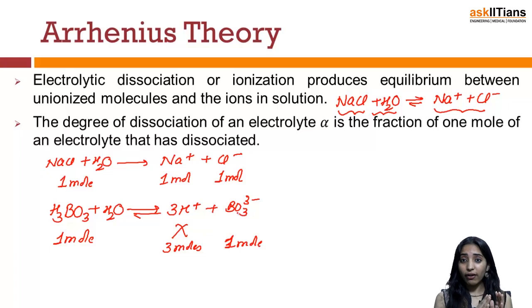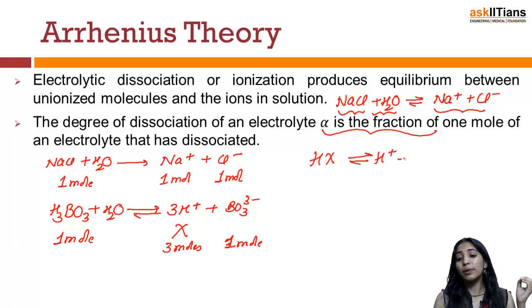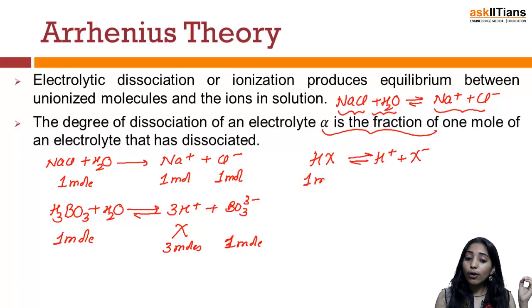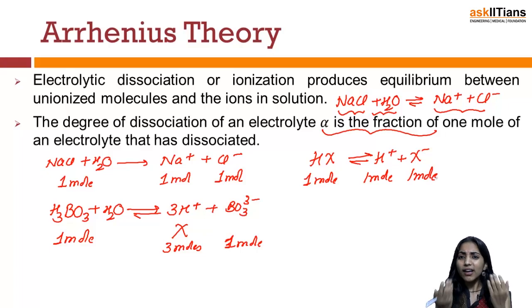That means if you are taking 1 mole, it's not necessary that you will be getting 1 mole each of the corresponding ion. So what does it mean? It simply means that rather than one complete molecule getting dissociated, just a fraction of the electrolyte gets dissociated. For example, if it is HX forming H positive plus X minus, rather than 1 mole of HX giving 1 mole of H positive and 1 mole of X minus, some fraction of HX gets dissociated, not complete dissociation. This is what is dealt with in the Arrhenius theory of electrolytes.